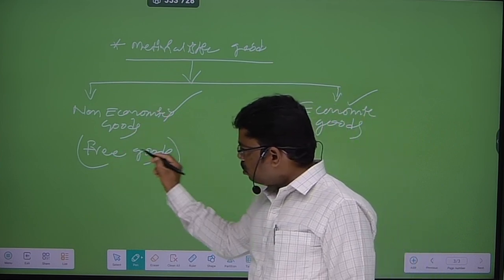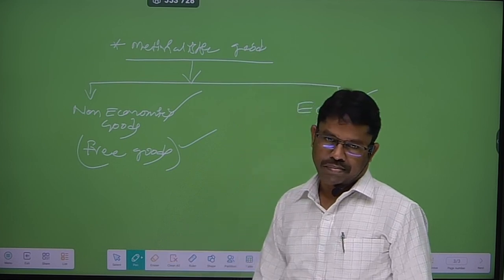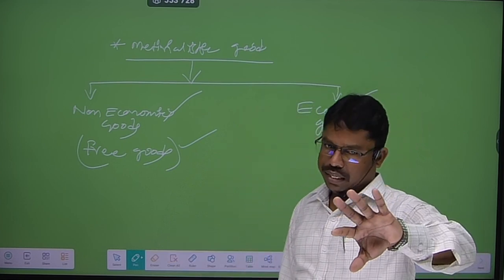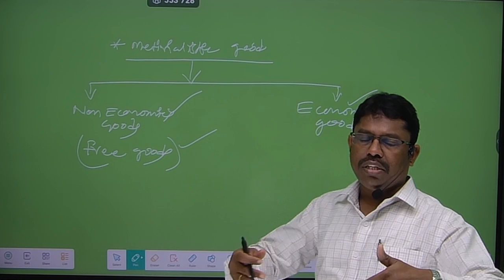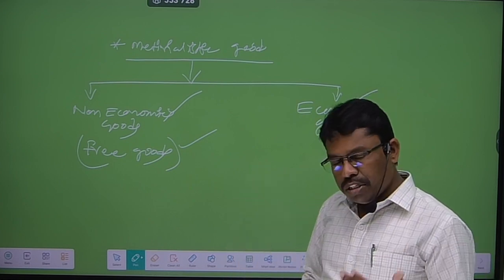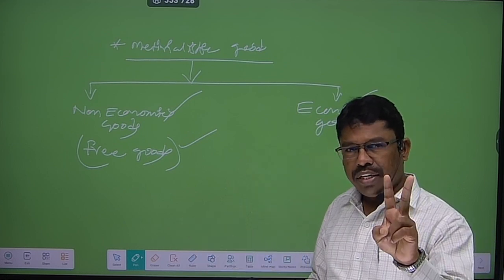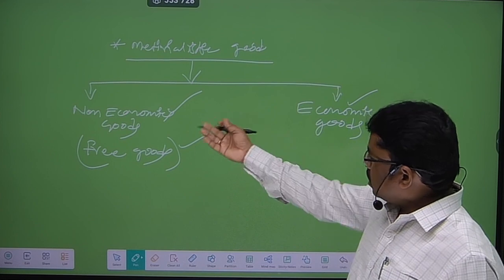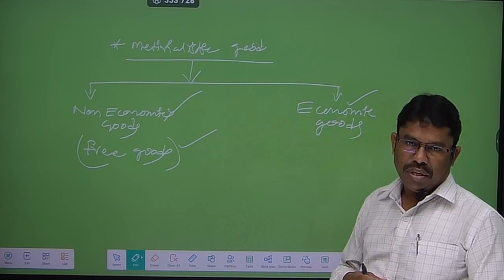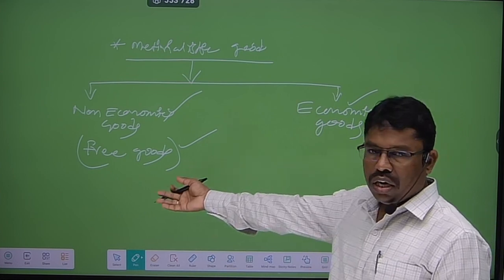So non-economic goods also known as free goods. Physical things means directly visible, touchable and possible to transfer. The total materialistic goods are divided into two types, that is the non-economic goods and economic goods. The non-economic goods also called free goods.